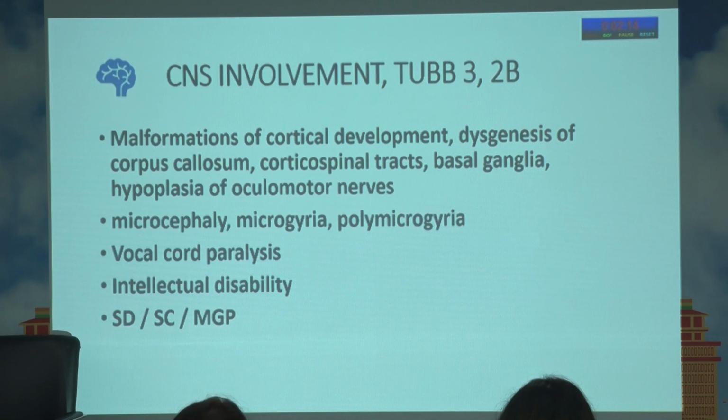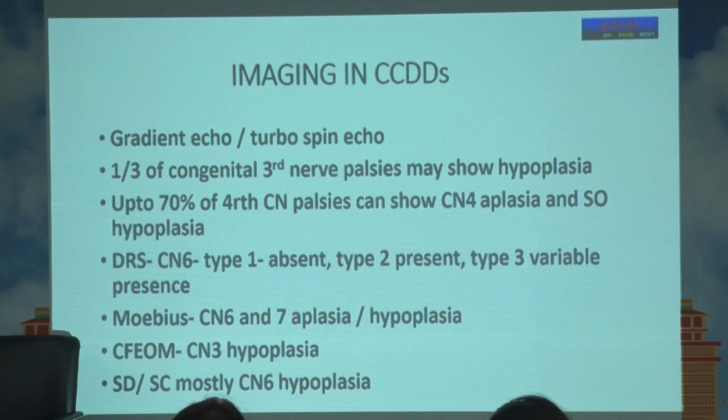As I was saying, with TUBB3 and TUBB2B, you can have malformations of cortical development, dysgenesis of the corpus callosum, corticospinal tracts, basal ganglia, and hypoplasia of the oculomotor nerves, microcephaly, microgyria, polymicrogyria, vocal cord paralysis. So all these things can happen, and of course they can have intellectual disability. So you need to have a broader and global evaluation in these cases.